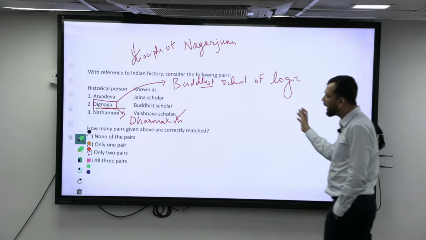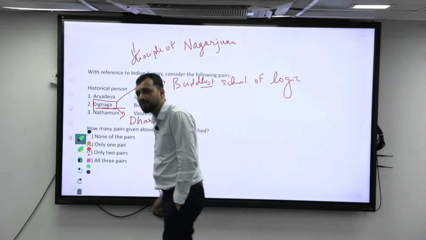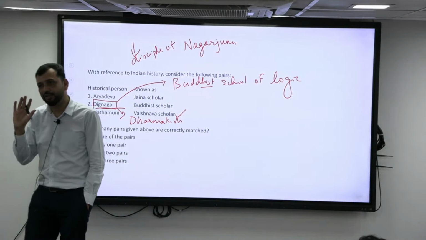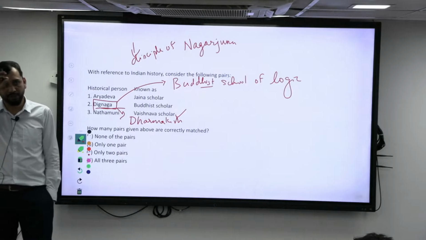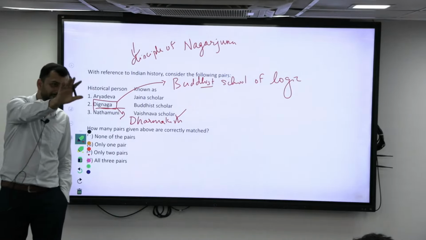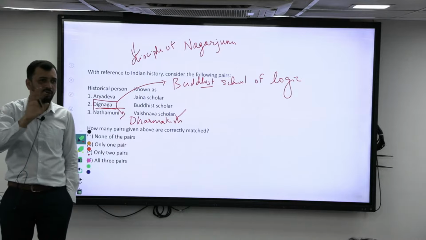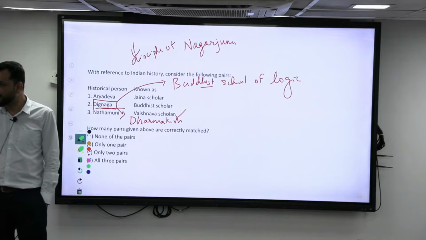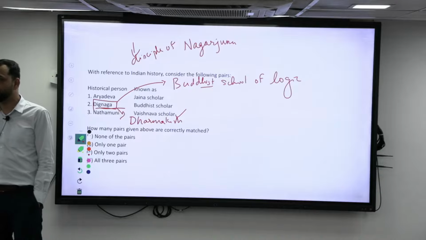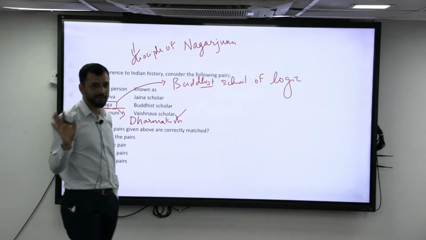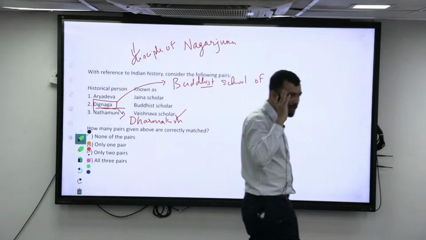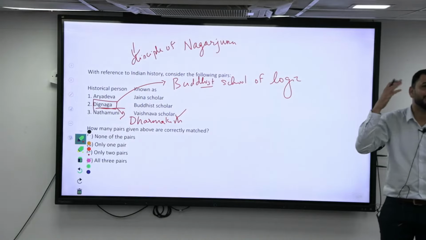But again, as I told you, you cannot mug up the whole list of Jain scholars and Buddhist scholars just because this question has been asked. There is a limit to it. Major scholars you should have, major Buddhist scholars you can have. But don't worry too much about one kind of question where you think, this has come, so I will make a list and prepare. That is not going to happen. That is a wrong strategy to attack, because we have to come out of this college or school mindset.